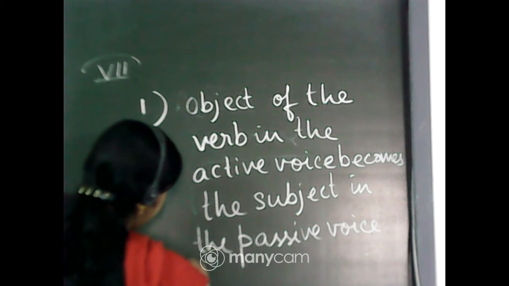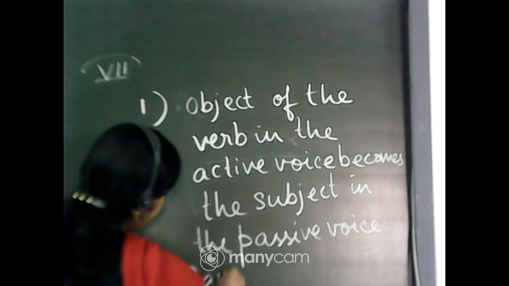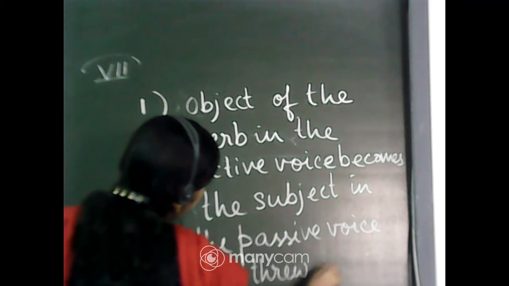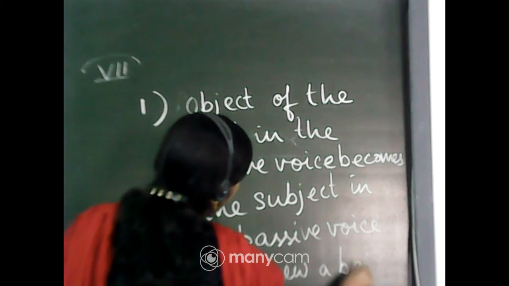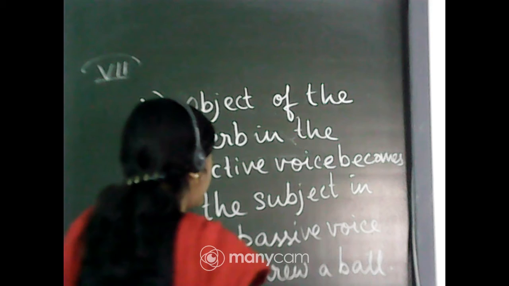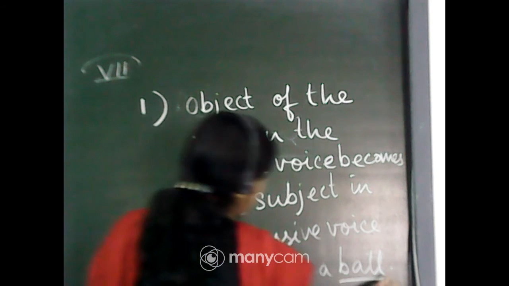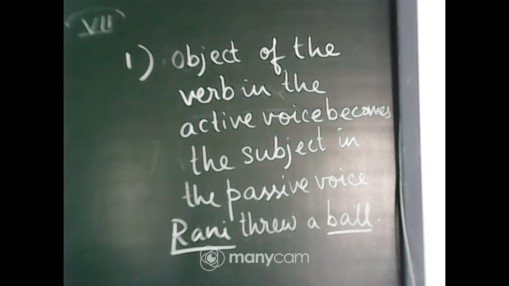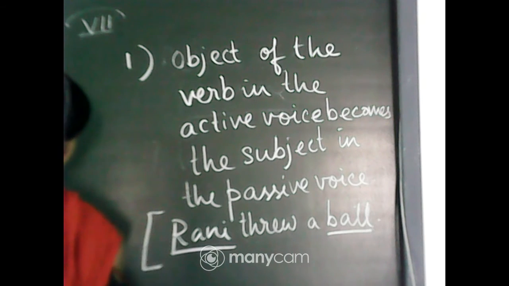Say, Rani threw a ball. So what is the object? Ball. And this is the subject. The subject is doing the work, and so it is in the active voice, right? When the subject is the doer of the action, the verb is in the active voice.